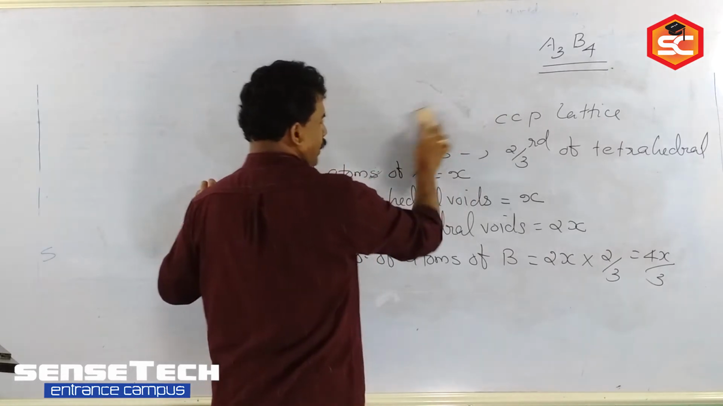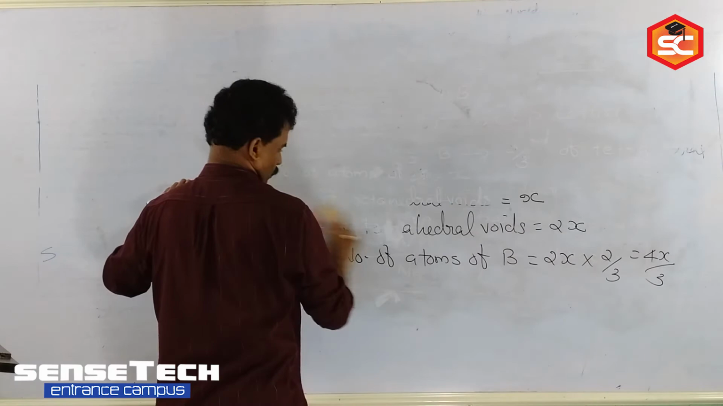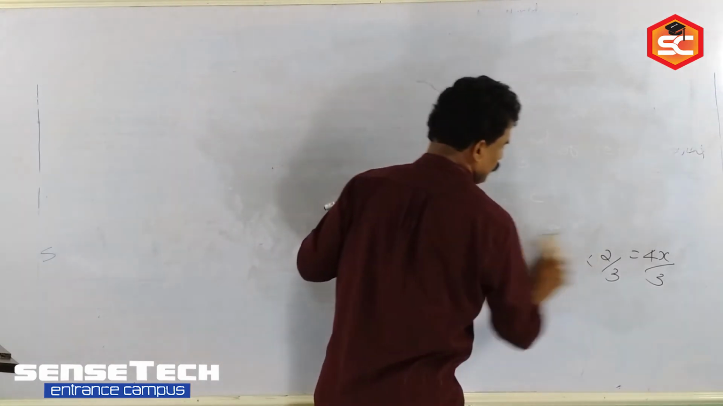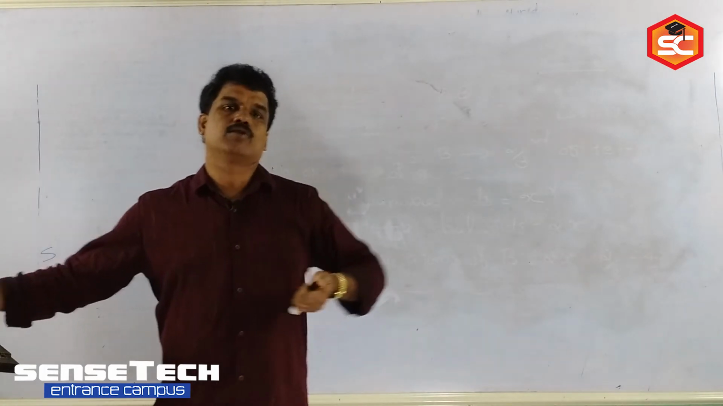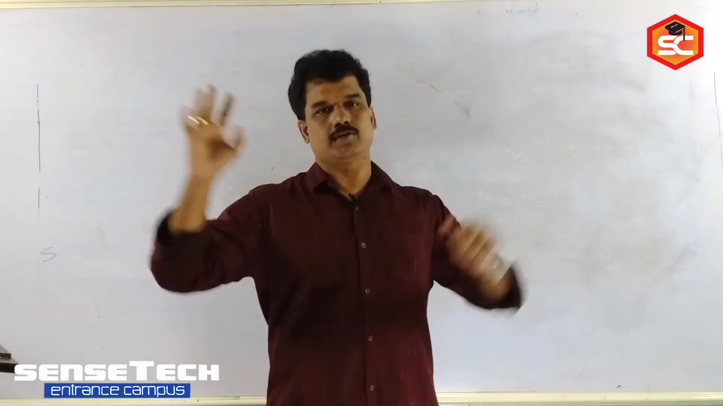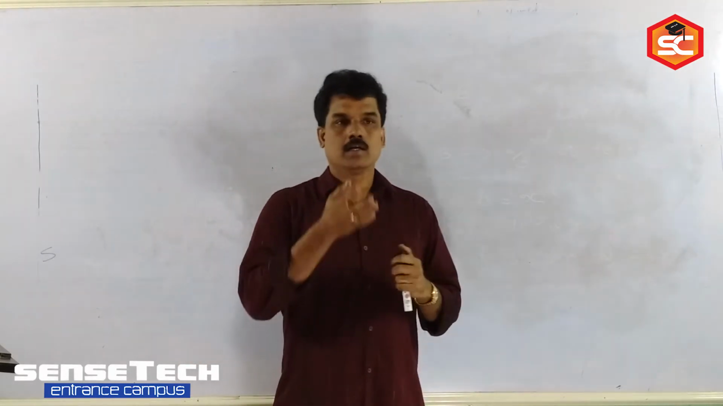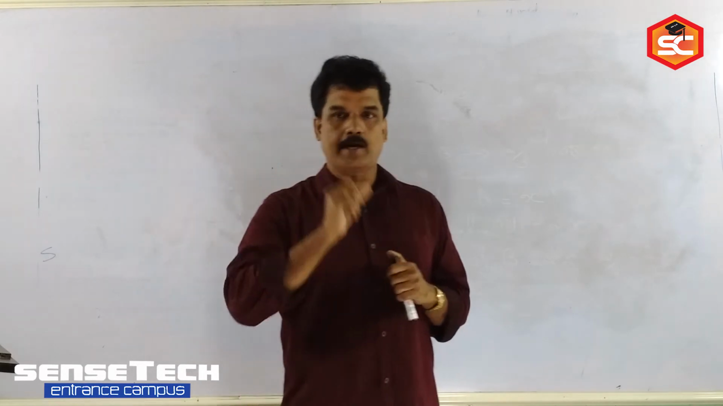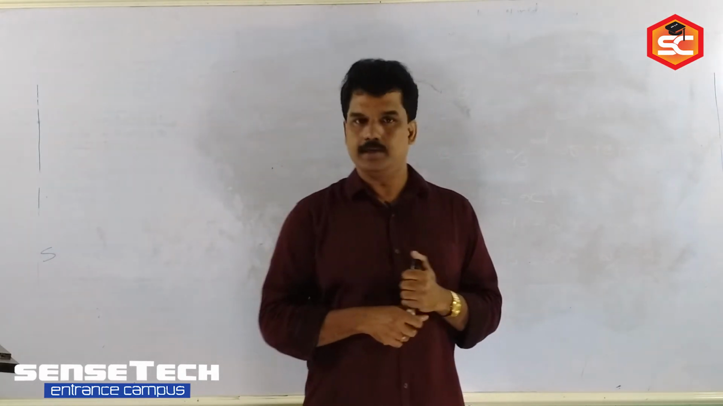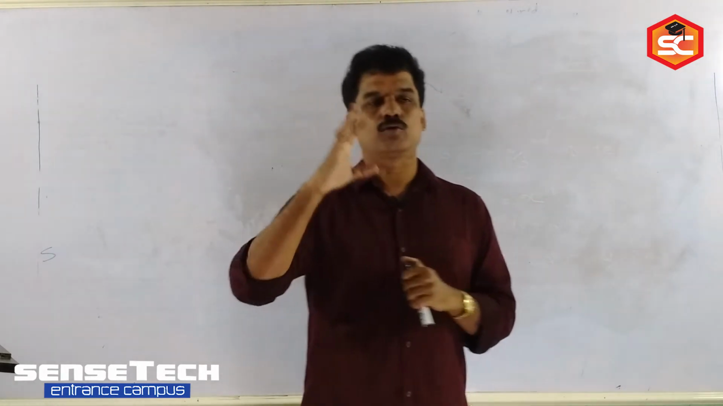Okay, these are the numerical part of this chapter. Then go to the next second part. There is some theoretical part there. Directly you can collect it or read it from the textbook. That is imperfection in solids, defects in crystalline solids. I will just go through that content.